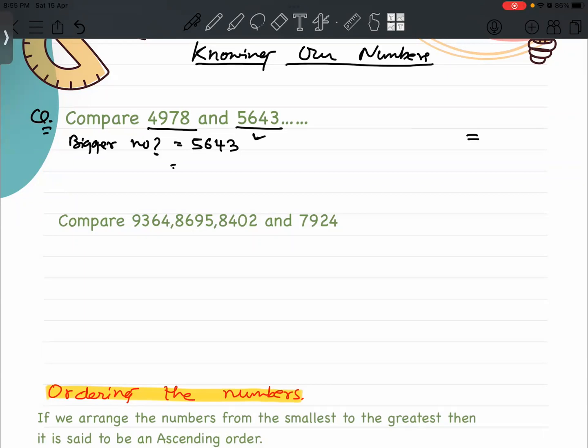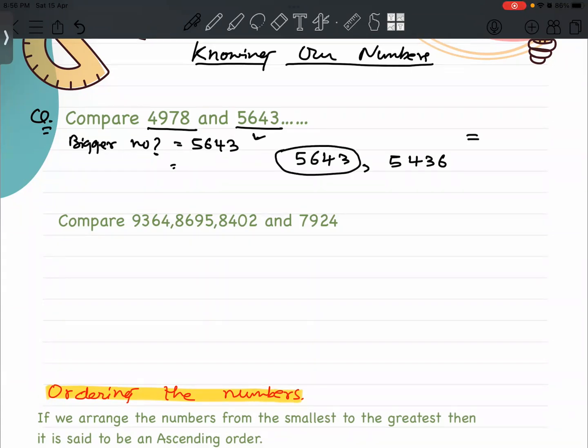Now let's say the numbers were 5643 and 5436. What about this? 5643 is bigger. Why? Because the first digit is the same, so we can't compare those, and then we have to see the second one. 6 is bigger than 4, so it will be 5643.